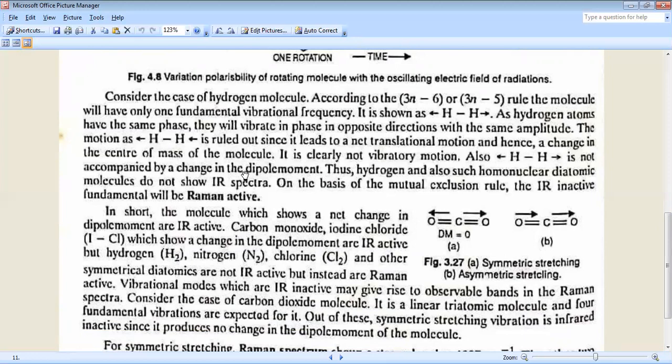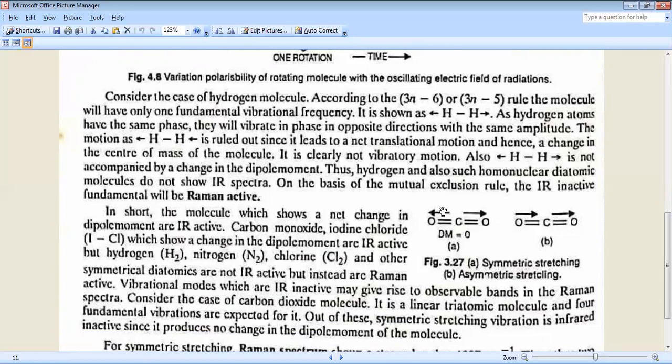It is also not accompanied by a change in the dipole moment. Thus, hydrogen and other such homonuclear diatomic molecules do not show IR spectra. On the basis of this rule, the IR inactive fundamental will be Raman active.